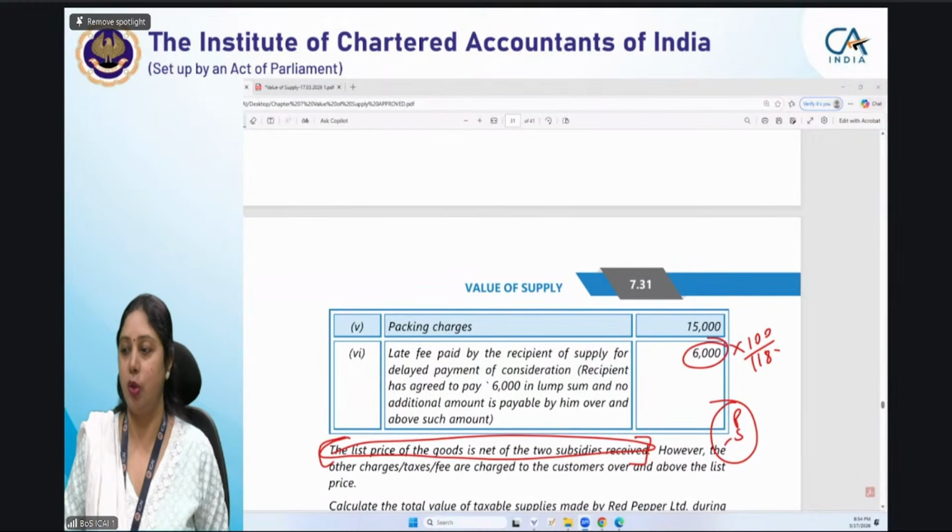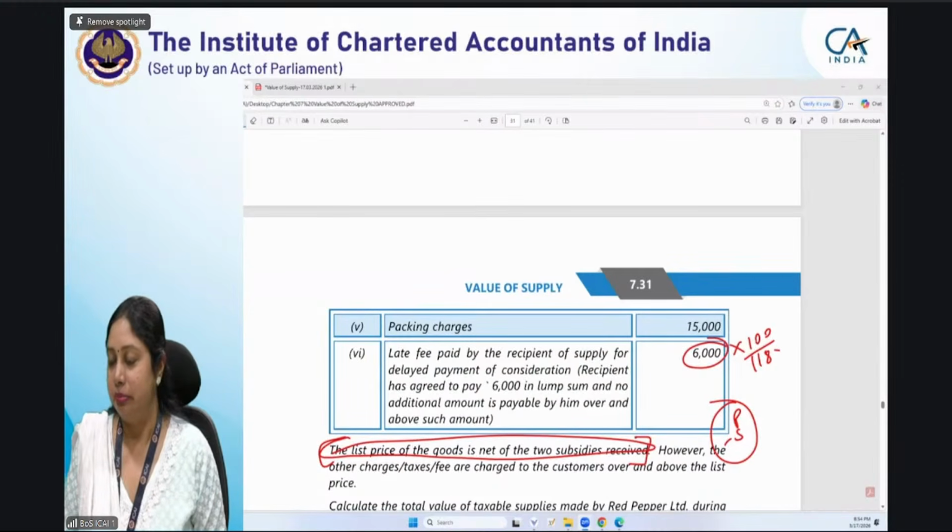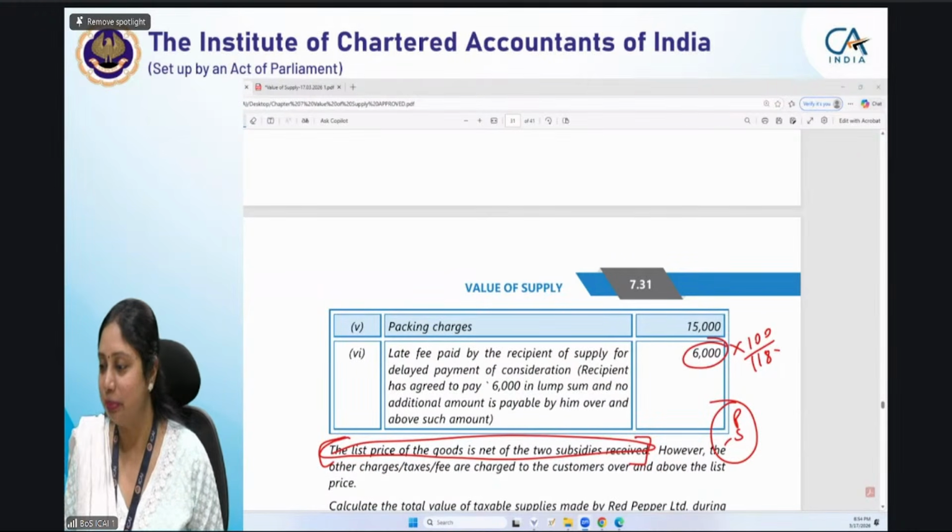Thank you. Okay. Ma'am, one more thing. This is Sushmita. Yes. Section 15, subsection 4 and 5, what does it say?